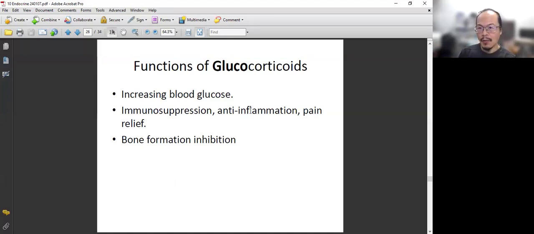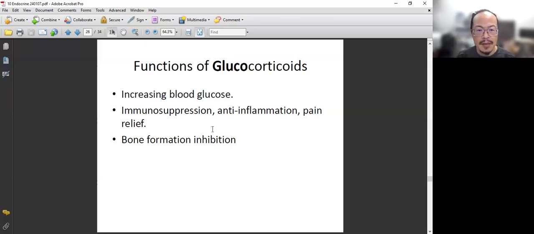Inflammation is our body fighting against the intruder, so it will suppress it. It also suppresses your pain, because pain is part of our inflammation. When you have inflammation, it will cause pain. It will cause fever, and so these can suppress all this. So you don't feel pain, even though there are wounds in your mind, in your body, physically and mentally. Through glucocorticoids, it helps you to forget everything and just survive, just move on.